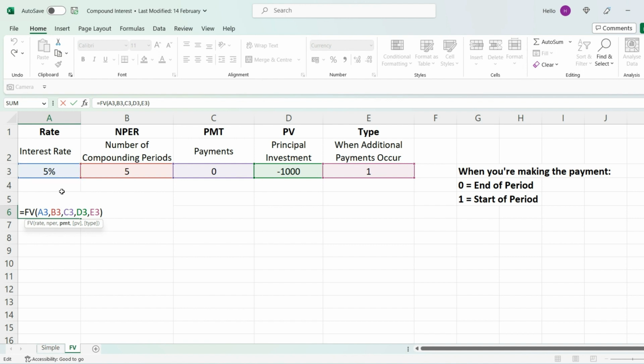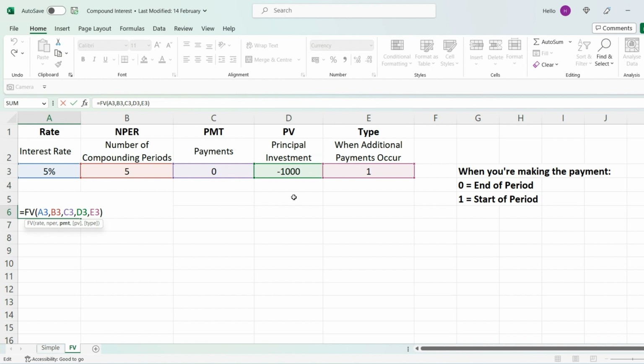Then the second input Excel will ask you for is the number of compounding periods, which simply means over how many years or months will the money compound for. So in our example, it's 5 years. So I've simply inputted 5. Now the third field or input will be regular payments, so PMT, which would be regular payments that you'll be making into the account. But for this example, I've assumed we will be making no regular payments, and so I've kept that at 0.